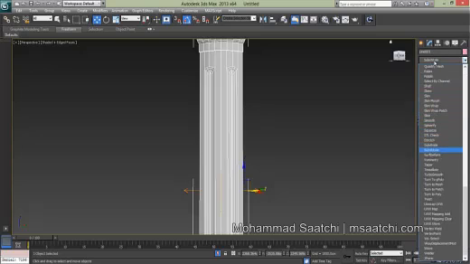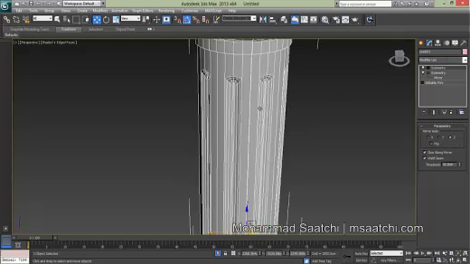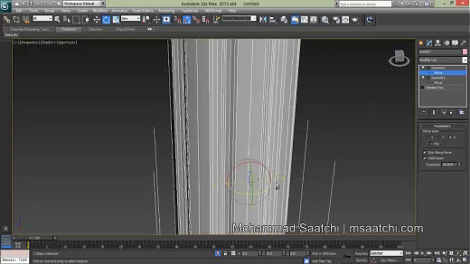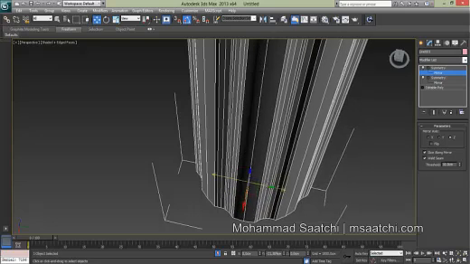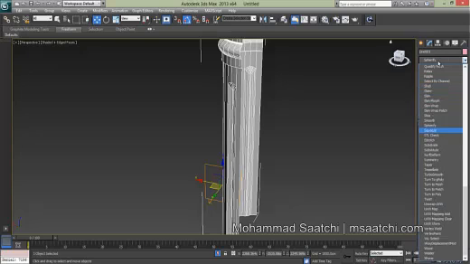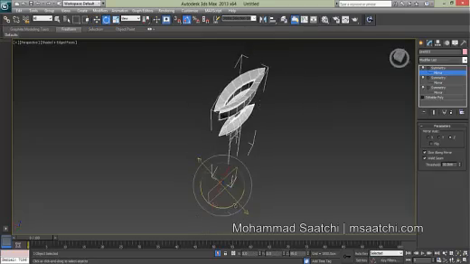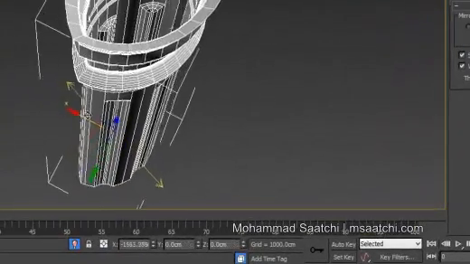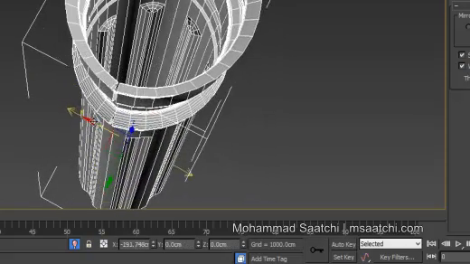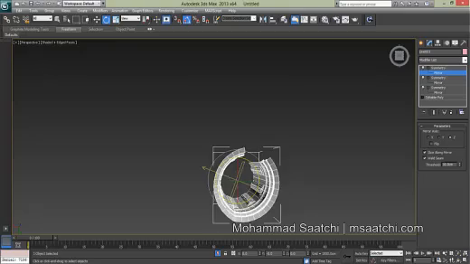You can model many objects with high quality. Again, symmetry, I use it again, and it's really fun. Great. Just enjoy.